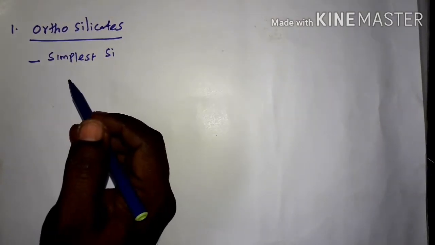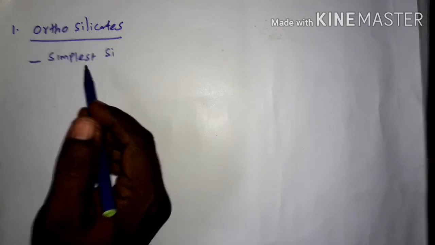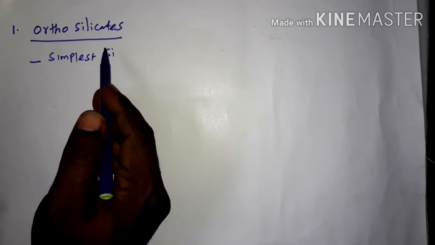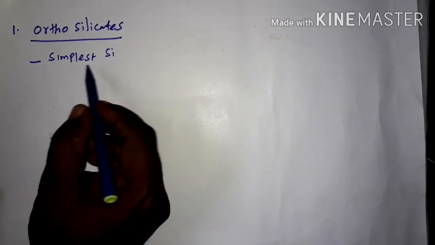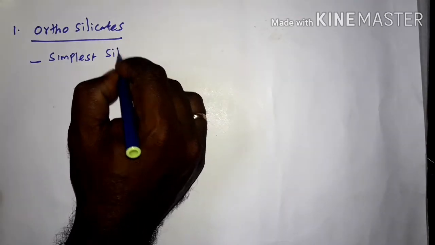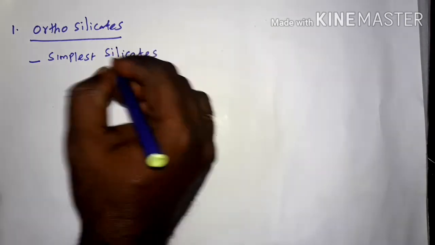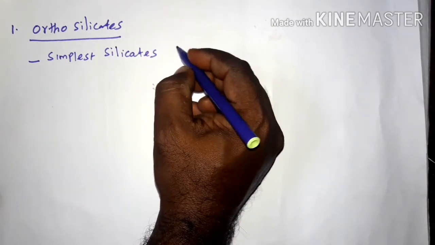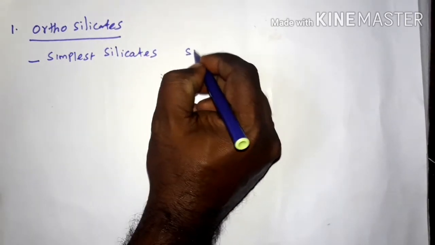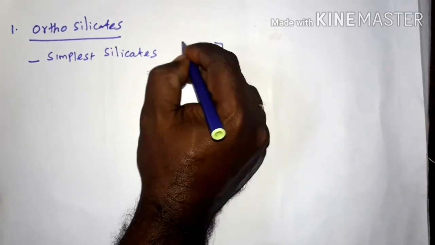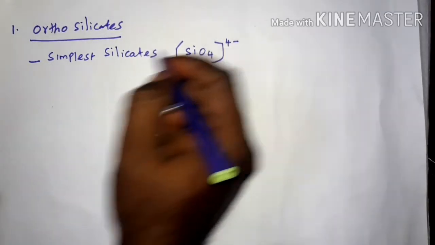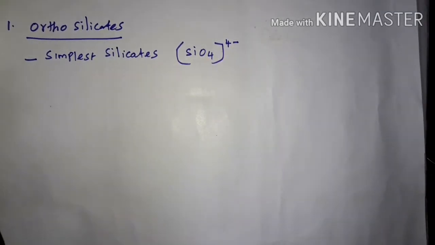Now, the types of silicates, in which the first type is orthosilicates. It is the simplest silicate, which contains discrete SiO4 4 minus units. Okay. So I am going to draw the structure of these orthosilicates.